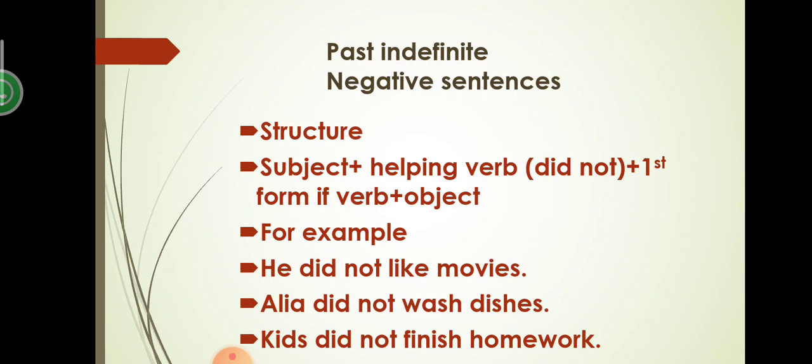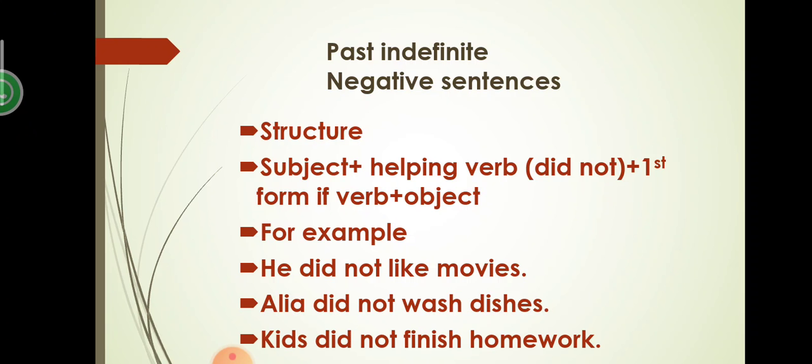So here the negative structure of past indefinite is given, that how we form its negative sentence. You know what negative sentences are, in which we deny something, in which the word "nahi" is used in the Urdu translation. For that we use did not in past indefinite negative sentences.